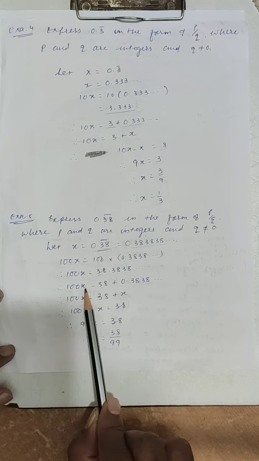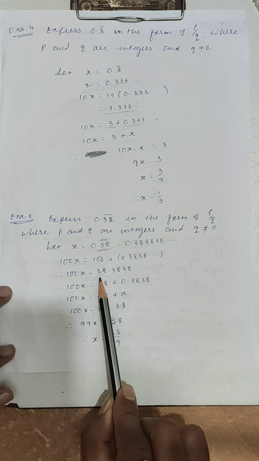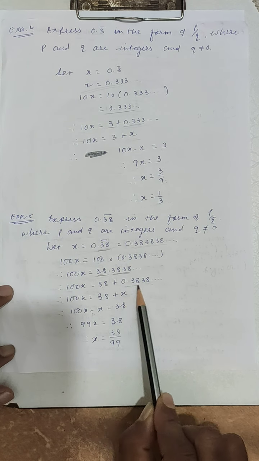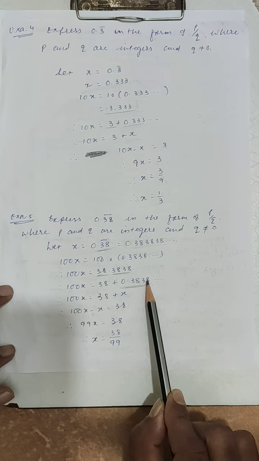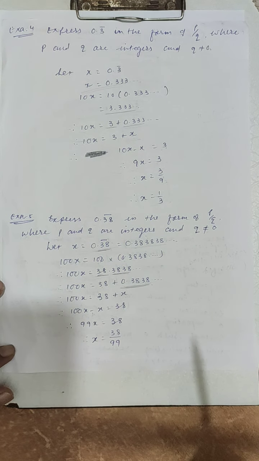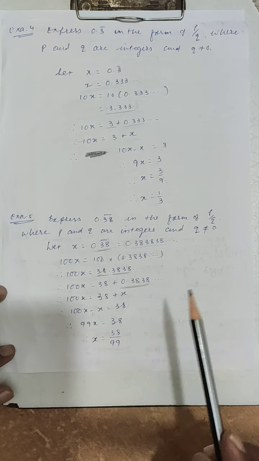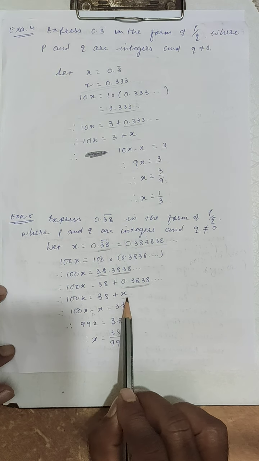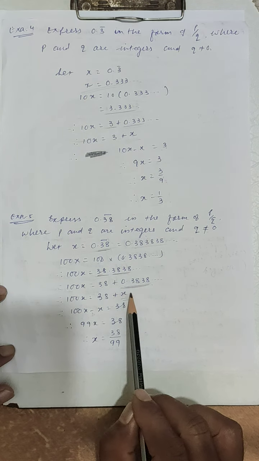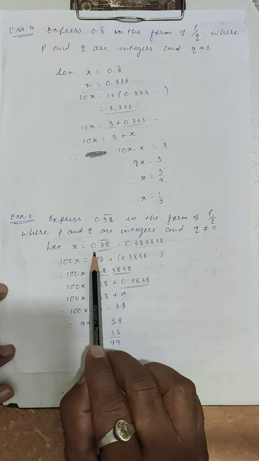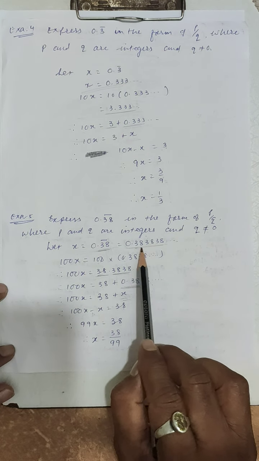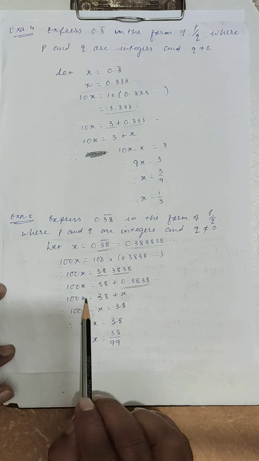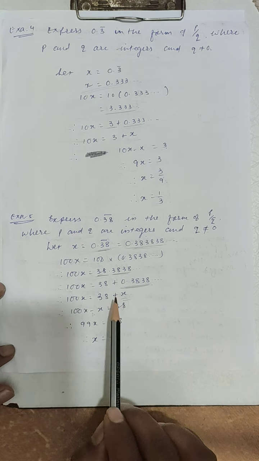Therefore 100x equals 38, and the remaining terms are 0.3838. So 100x is equal to 38 plus x, because we have assumed that x is equal to 0.3838.